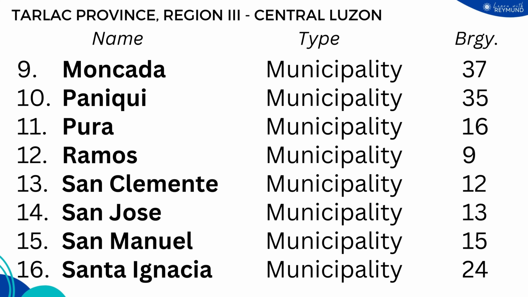We also have the municipality of Moncada with 37 barangays, municipality of Paniqui with 35 barangays, municipality of Pura with 16 barangays, municipality of Ramos with 9 barangays, municipality of San Clemente with 12 barangays, municipality of San Jose with 13 barangays, and the municipality of San Manuel with 15 barangays, and also the municipality of Santa Ignacia with 24 barangays.